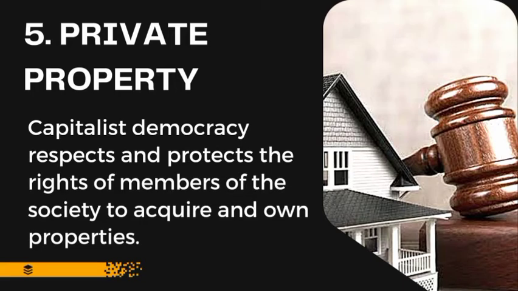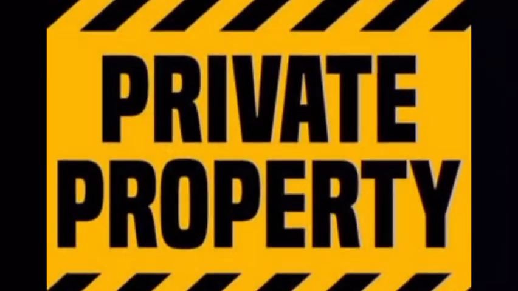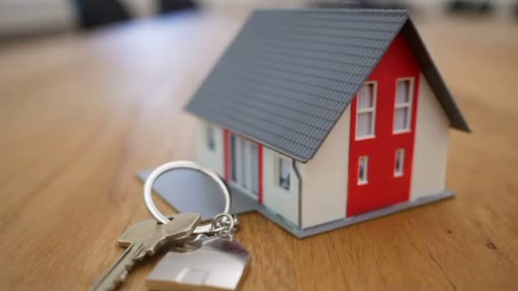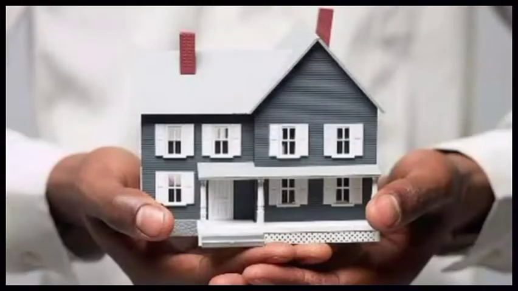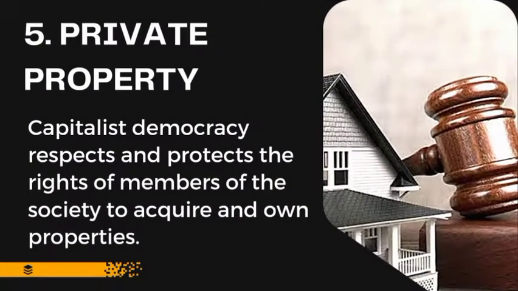Number five, we have private property. Capitalist democracy respects and protects the right of citizens of the society to acquire and own properties. So this means that citizens in the society, as long as they have the means, they have the resources, can acquire and own properties in the society. Citizens are allowed to make profit from their businesses, to acquire wealth, and to own properties.